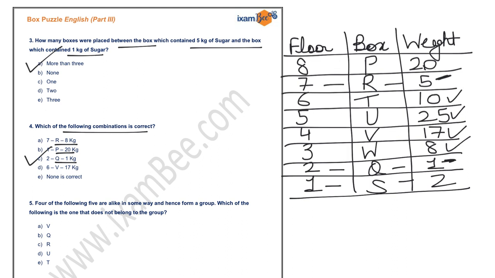Now, 4 of the following 5 are alike in some way, hence form a group. Which of the following is the one that does not belong to the group? So if you focus on your options, V contains 17 kg, right? Q contains 1 kg, R contains 5 kg, U contains 25 kg, and T contains 10 kg. So all 4 are odd numbers and your last option T is an even number. Therefore option E is correct.